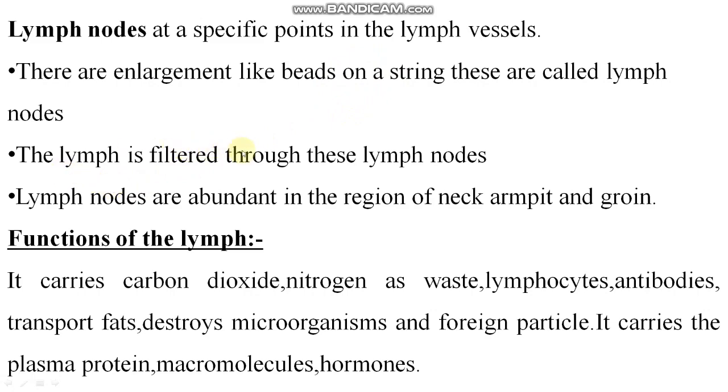The lymph is filtered through these lymph nodes. What is the function of lymph node? The lymph is filtered through these lymph nodes, right? Lymph nodes are abundant in the region of neck, armpit and groin. Lymph nodes are abundant, meaning very many, where? In the neck region, in the armpit and in the groin.